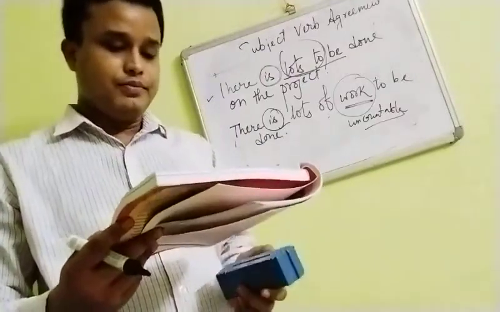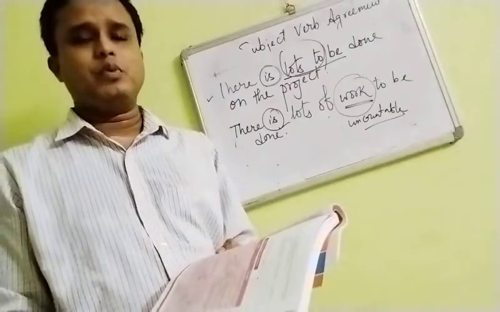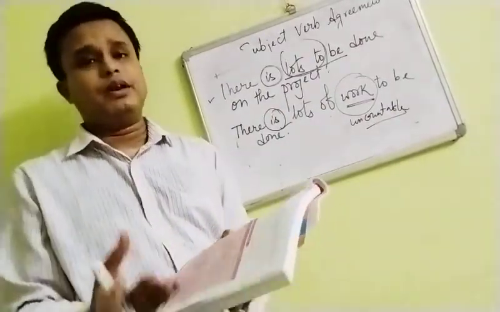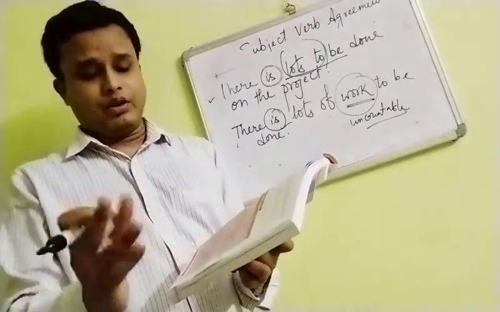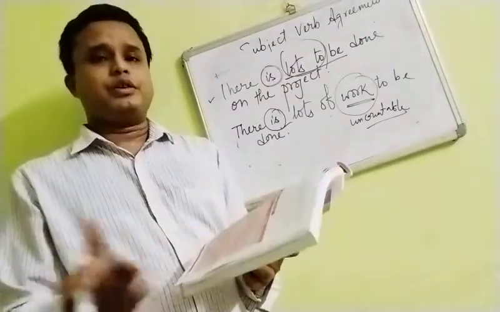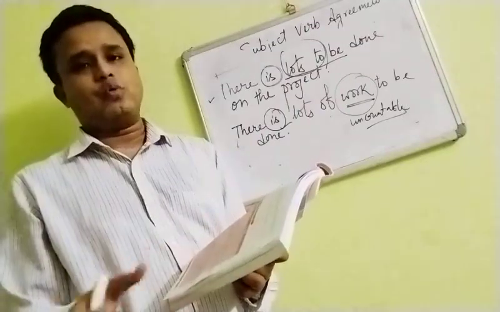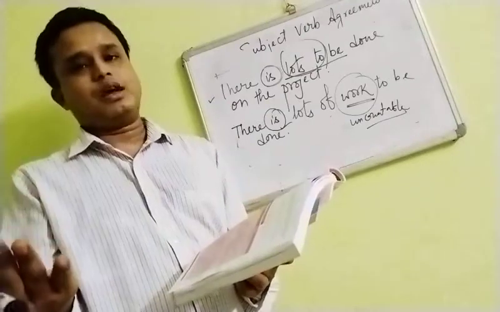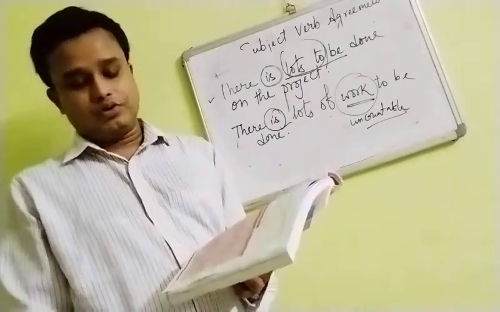Then the last one given here. Again the same rule. There should be a very clear concept of countable and uncountable nouns. If you have a very clear concept of countable and uncountable nouns, then you can do it. So plenty of water, as you can see, water here is the subject. Plenty of water is required. Plenty of oranges are needed. Water is uncountable, so is. And orange is countable, so are.